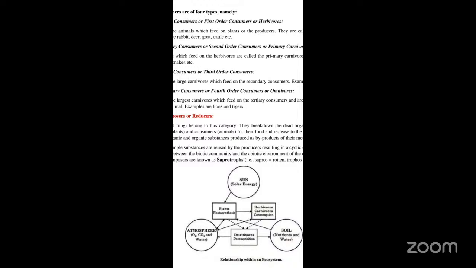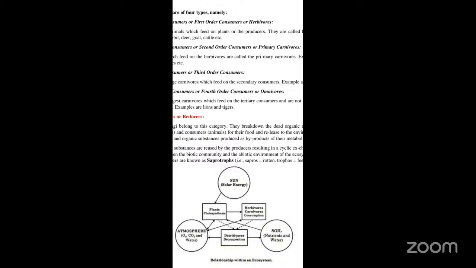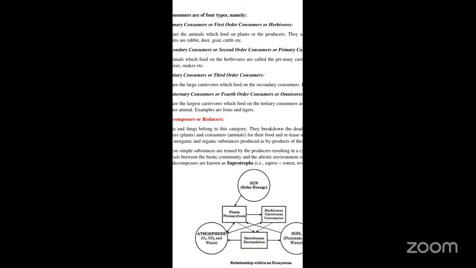Likewise, the decomposers try to break down the complex organic substances with the help of the decomposition phenomenon. They decompose it into simpler organic and inorganic substances, which are produced as a byproduct, and these are again reused by the producers, resulting in a cyclic exchange of the minerals between the biotic as well as the abiotic environment. So that is how there is a relationship between the biotic community and the abiotic component.